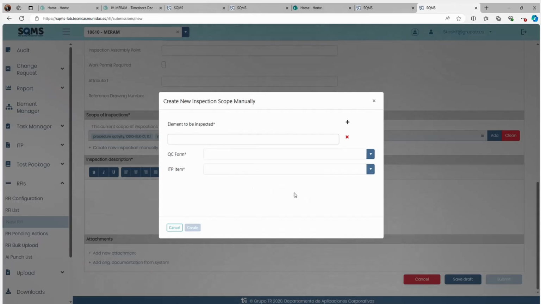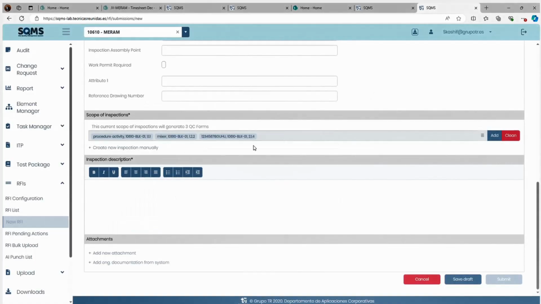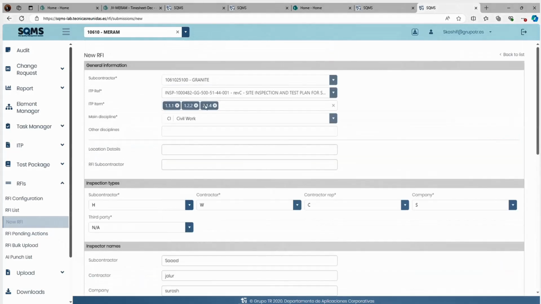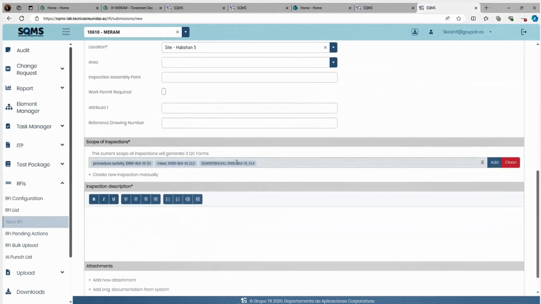But when you are going to raise RFIs, you will get different types of forms. I will show you. Make sure that all the forms are selected. If you have raised 3 inspection points, 3 forms should be there. But in this case, we can see these are all the same forms, right? Blank form, blank form, blank form. It can happen that all the 3 points have only a blank form.